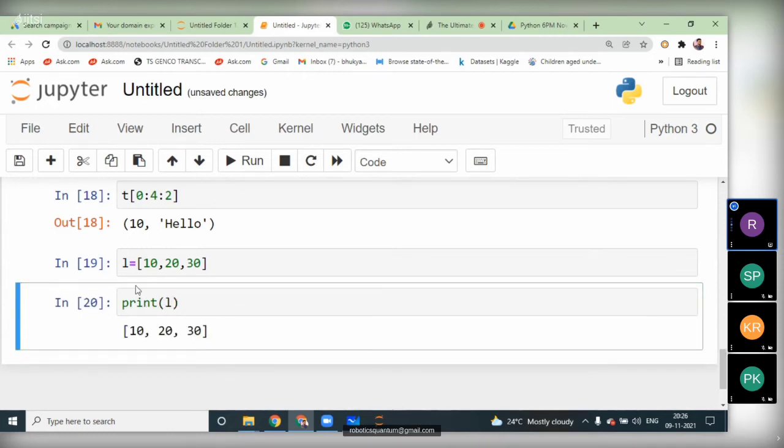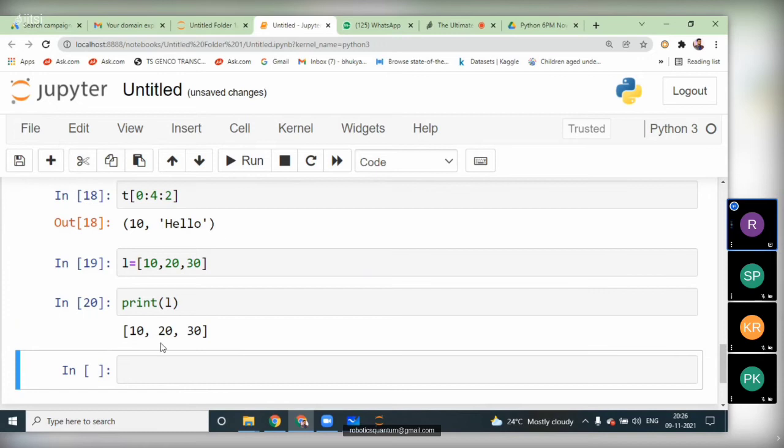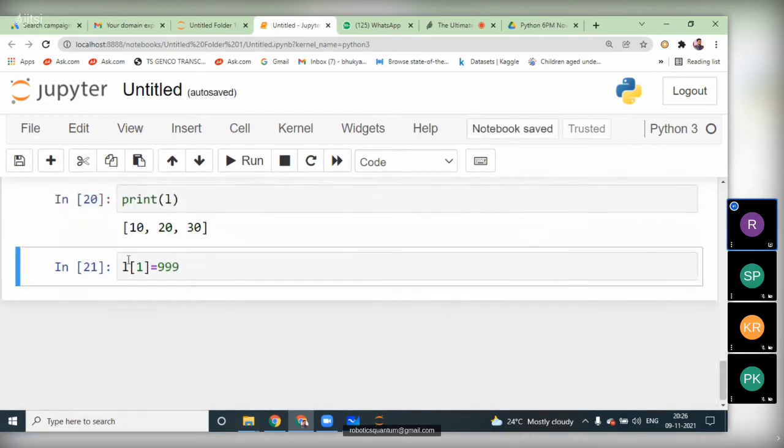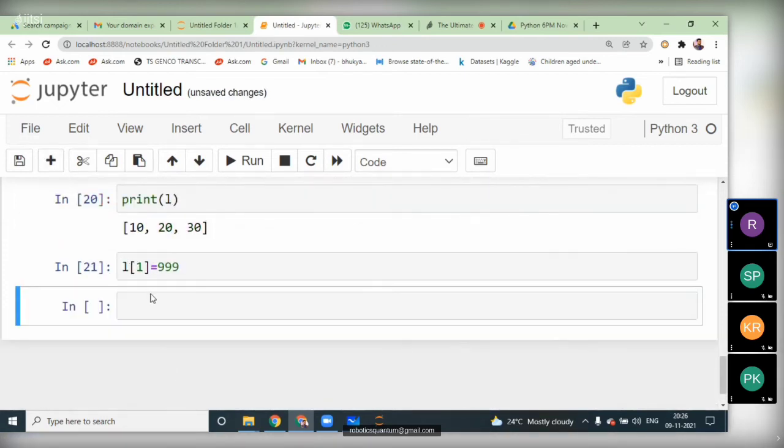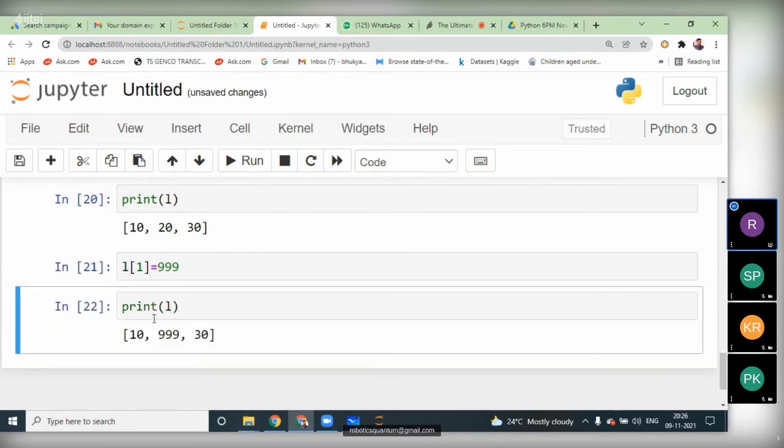We got 10 20 30. I want to replace 20 with the triple line. It can be l of 1, or l of 0, we can modify the elements. It got modified. Now we'll check whether the data is modified or not. See, in the place of 20 we got the triple line. The list values are modifiable.